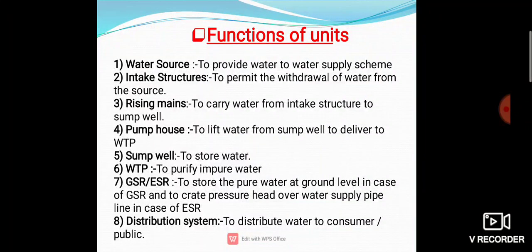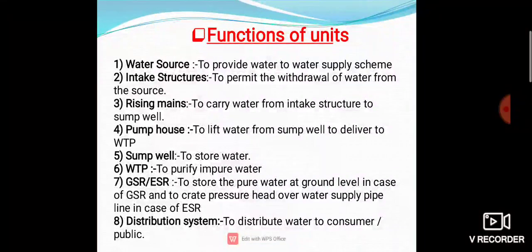If it is not potable, then we have to treat it, okay. That's why the water treatment system is applicable. So we have to remove color, odor, and also some hardness. That's why the water treatment supply scheme is required, okay.